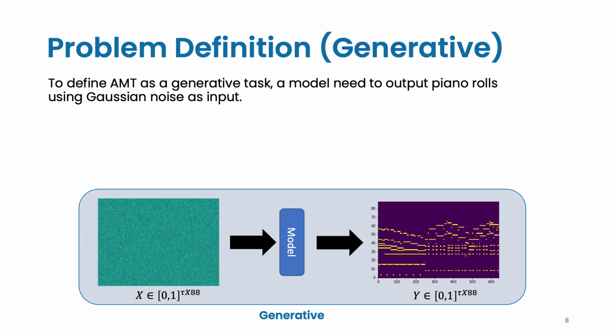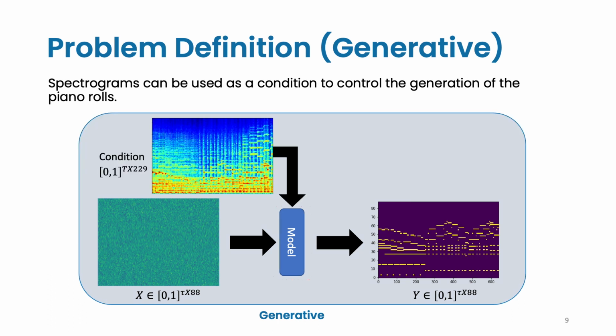In this work, we model AMT differently. We consider it as a generative task instead of a discriminative task by using Gaussian noise as the input to the model instead of the spectrograms. We want our model to generate piano rolls based on the input. To control the piano rolls to be generated, we use spectrograms as the condition. In other words, we model AMT as a conditional generation task.